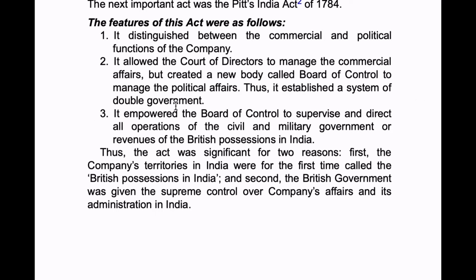See, double government is different from diarchy, okay? So here in Pitt's India Act, double government was started. Double government means it created separate bodies for commercial and political functions. For commercial functions, Court of Directors was formed, and for political affairs, Board of Control, that is the new body, was created in Pitt's India Act. Okay, Court of Directors was created in Regulating Act, and Board of Control was created in Pitt's India Act. So both different bodies were framed, one to control commercial affairs, the other to control political affairs. So double government system was formed.